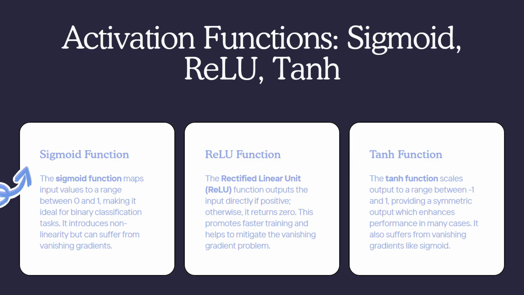Activation functions are what give neural networks their flexibility. Without them, the network could only learn straight-line relationships, which is very limited. The sigmoid function squashes numbers between 0 and 1, making it useful for probabilities. The ReLU function, short for rectified linear unit, keeps positive values and removes negatives. It's simple but powerful and used in most deep learning models. The tanh function maps values between -1 and 1, helpful when centered data works best. These functions make neural networks capable of capturing complex, nonlinear patterns.